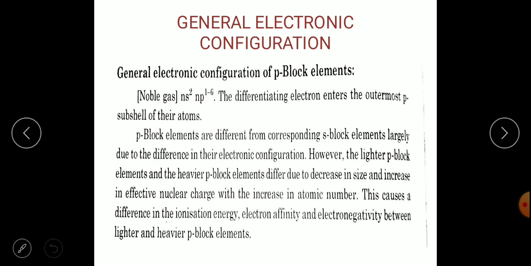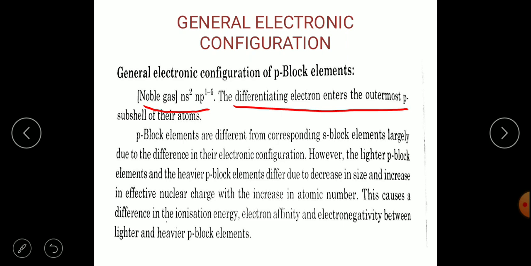So about the general electronic configuration. Usually the P block elements, this also I have already discussed, have a general electronic configuration of noble gas ns2 np1 to 6. So the meaning of this P block element is that the differentiating electron enters the outermost P subshell of their atoms. Right, they are going to enter into the P subshell.